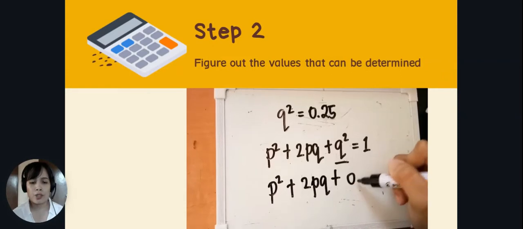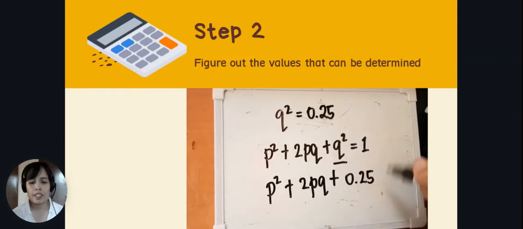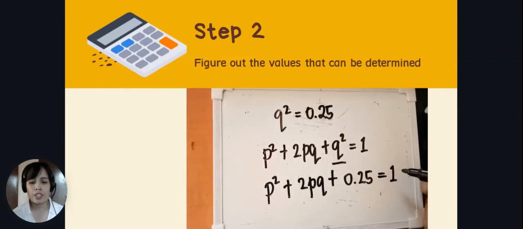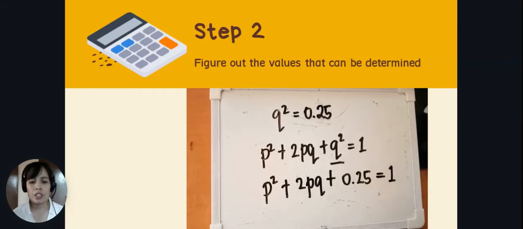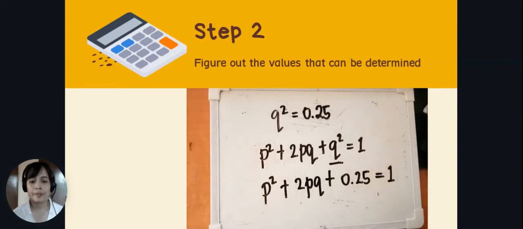So p squared plus 2pq plus 0.25 equals 1. Now we need to find the p squared and the 2pq. To find that, you need to substitute the different values.